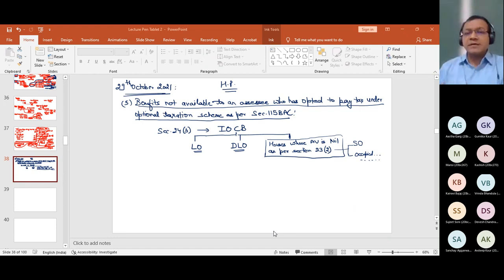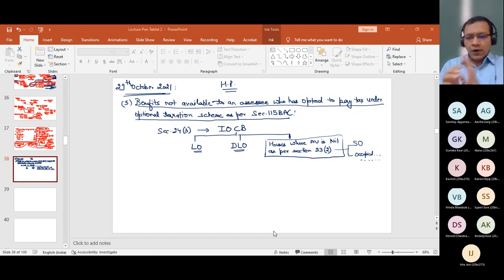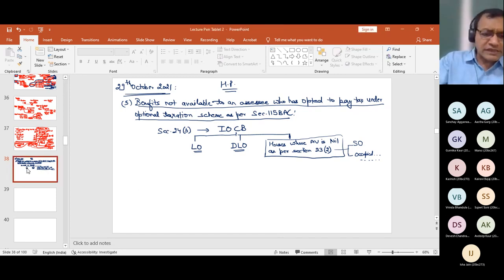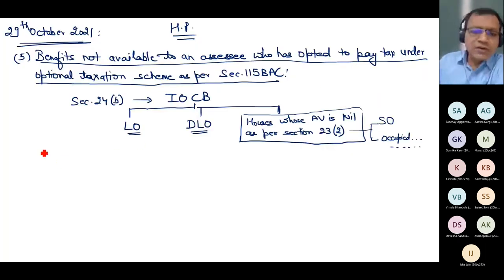Never say self-occupied separately. Self-occupied is a part of the main category under which I say that houses whose annual value is nil as per section 23 subsection 2. Very good. Now, you give me the answer. When the house is let out, can you tell me what is the maximum interest on capital borrowed allowed as deduction?